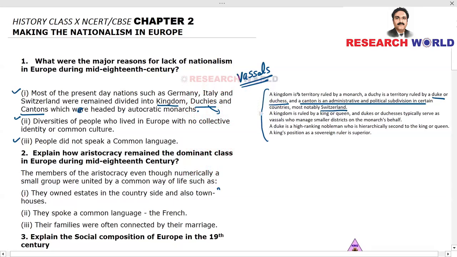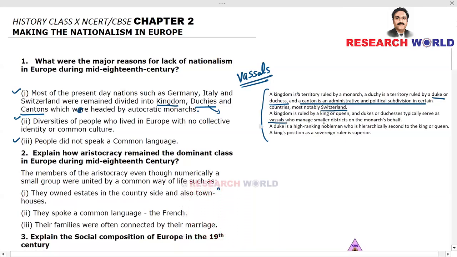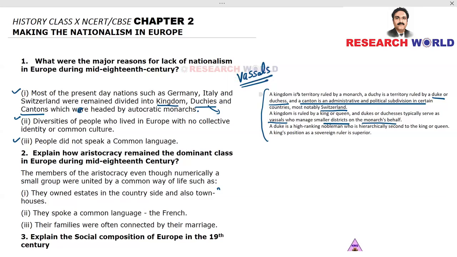Now, as I've already told you, a kingdom is ruled by a king or queen, and dukes or duchesses typically serve as vassals who manage smaller districts on the monarch's behalf. That means on behalf of the king, these dukes and duchesses rule a smaller district or territory under a kingdom.